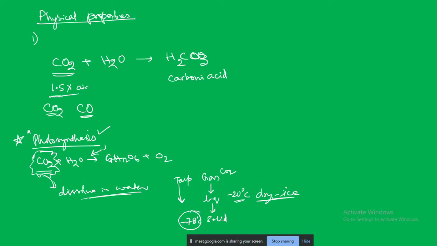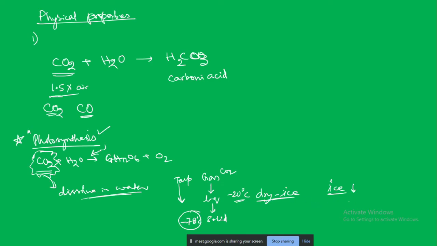Because if you use the regular ice, that water ice, then what will happen, the ice will melt and it will form liquid water, and that liquid water may damage your product, whatever product you are trying to transport. Also it will become heavy, and it may catch so many types of fungus and bacteria, and all those things will start growing, it will become very messy.